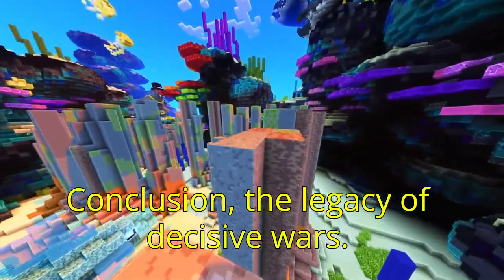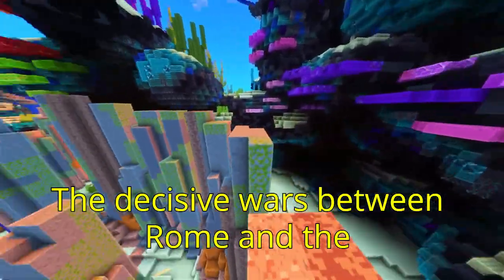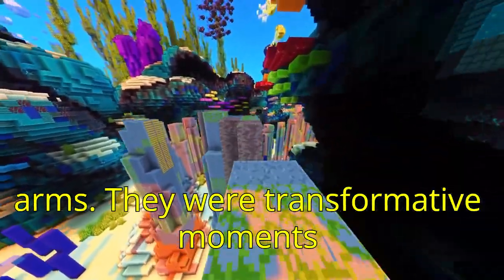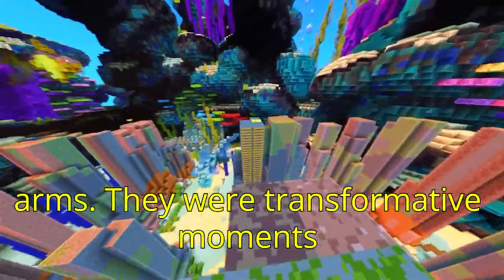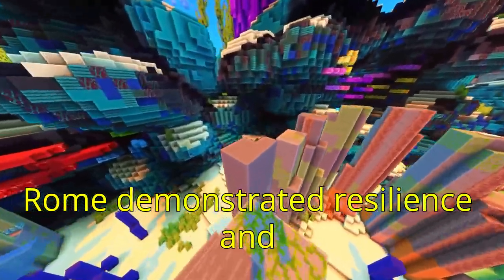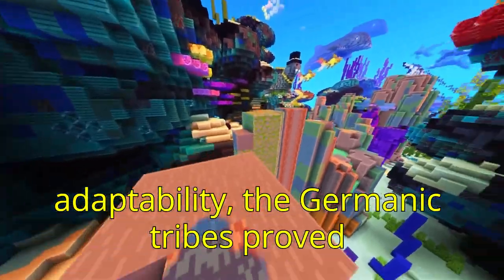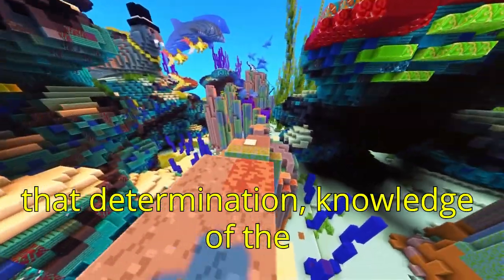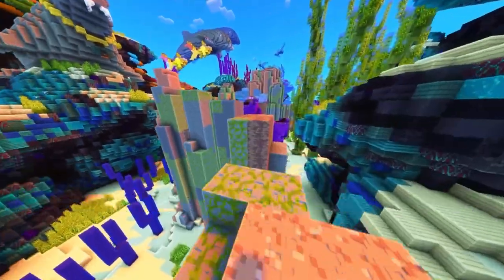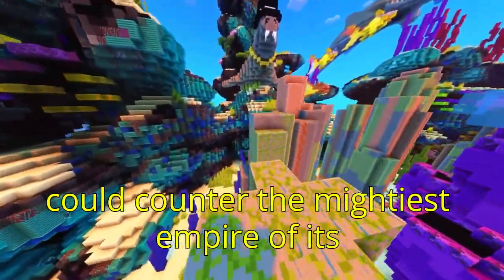Conclusion: the legacy of decisive wars. The decisive wars between Rome and the Germanic tribes were more than clashes of arms. They were transformative moments that reshaped the ancient world. While Rome demonstrated resilience and adaptability, the Germanic tribes proved that determination, knowledge of the terrain, and unity under strong leaders could counter the mightiest empire of its time.